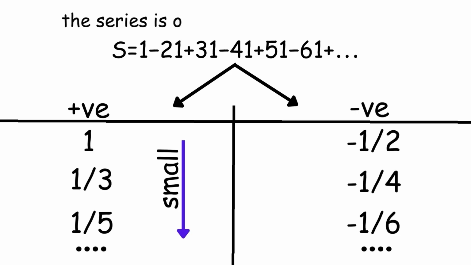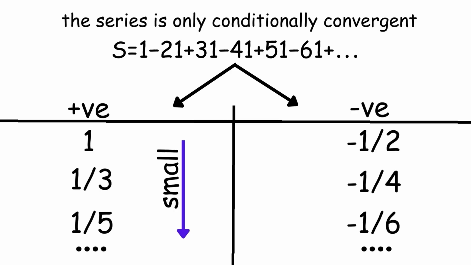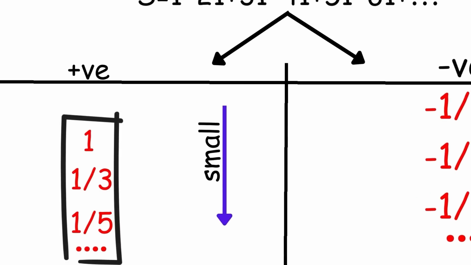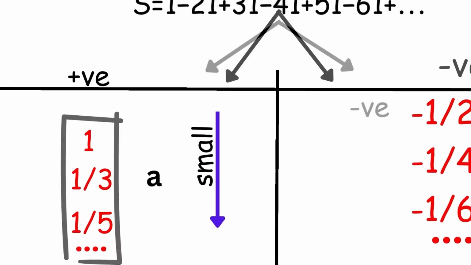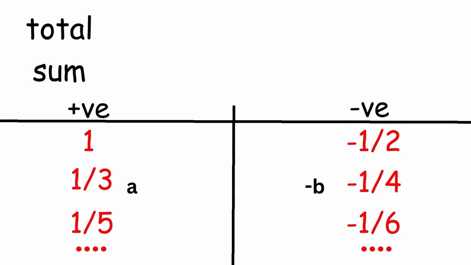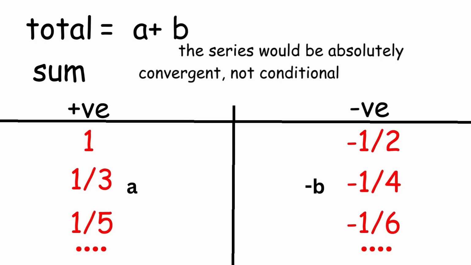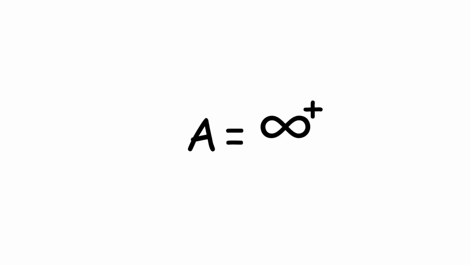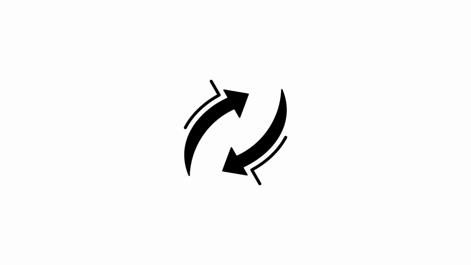However, remember that the series is only conditionally convergent. That means that each group of terms individually doesn't sum to a finite value. If the positive terms were to sum to some positive value a, and the negative terms were to sum to some negative value minus b, then the overall sum of the absolute values of the terms would be a plus b, implying that the series would be absolutely convergent, not conditionally convergent. It's also impossible that the positive terms sum to positive infinity, while the negative terms sum to a finite negative value. Otherwise, the original series would diverge towards positive infinity, not converge. This is also true the other way around.